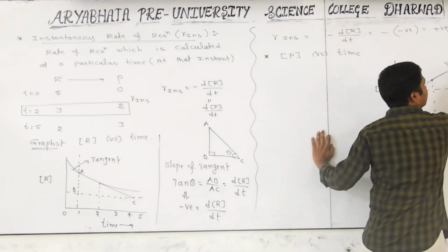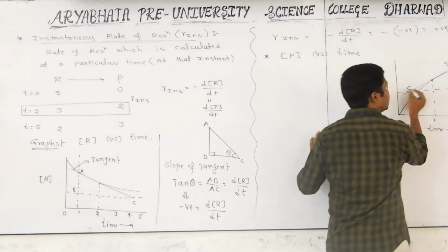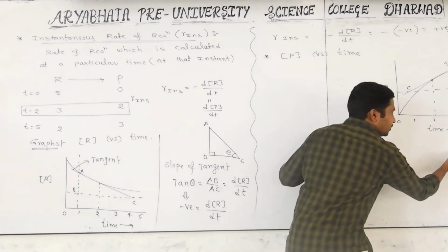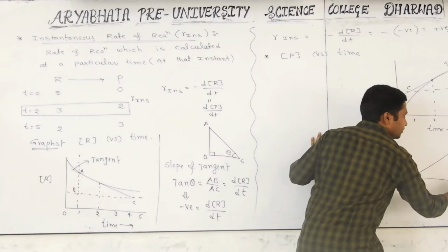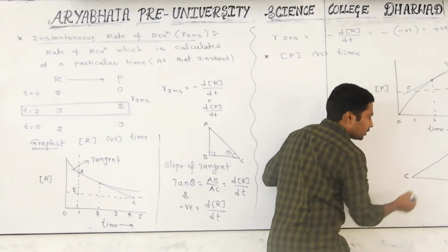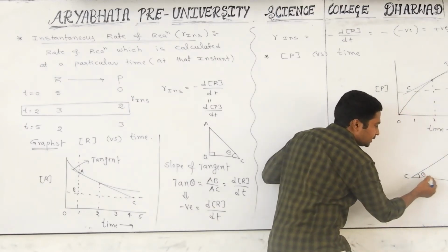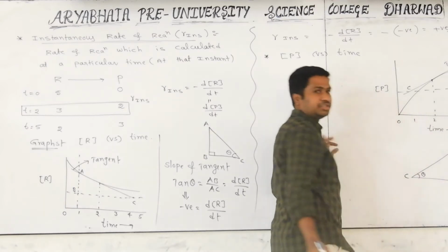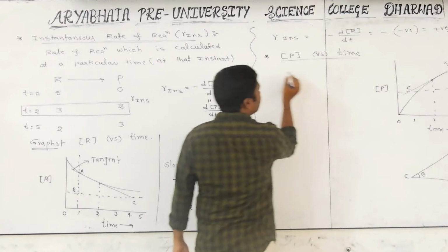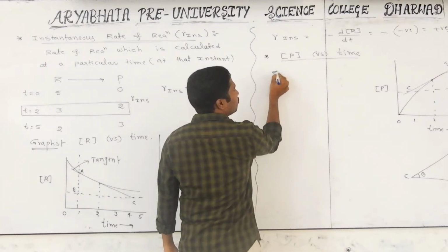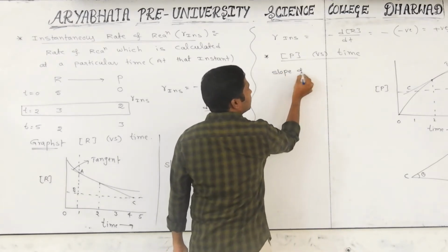That is ABC. I am separating that one. You see carefully, that is the right angle triangle ABC, where the angle here is theta and here the angle is 90. The later process is common. I want to find the slope of the tangent.